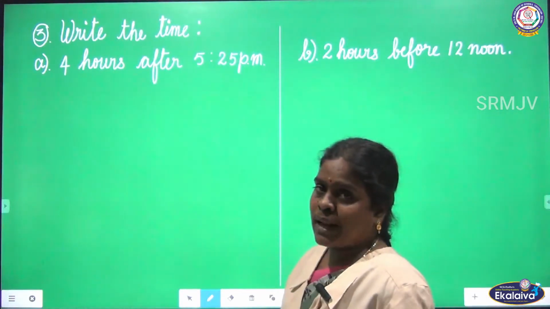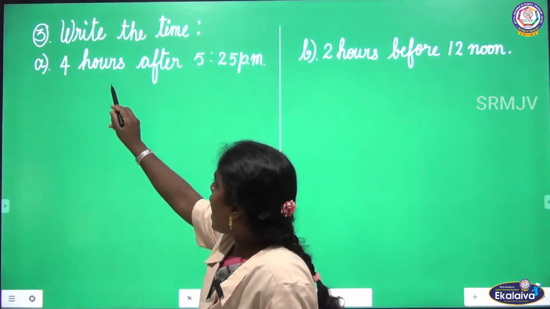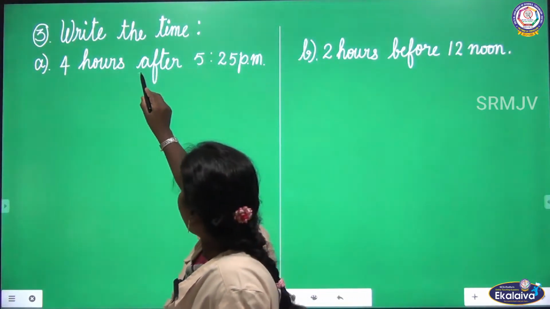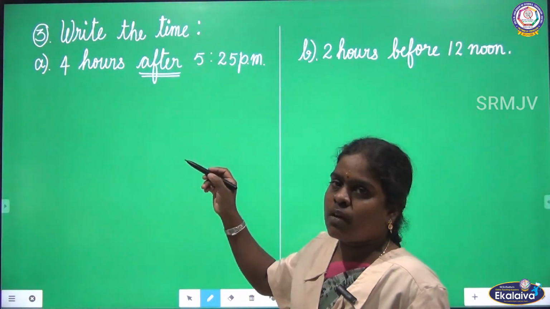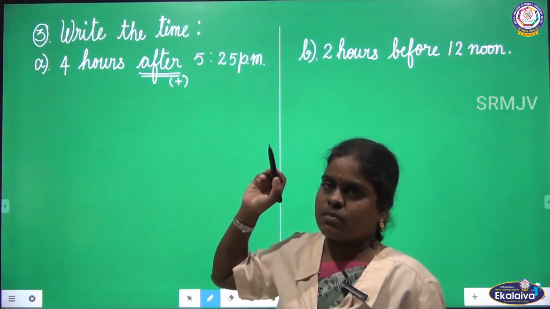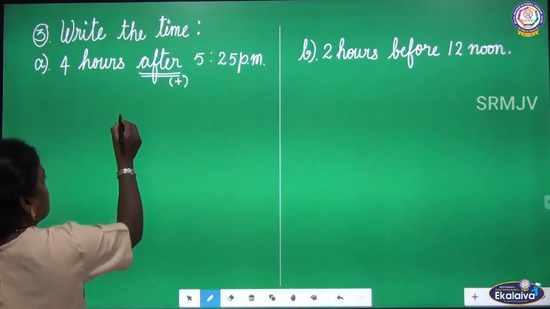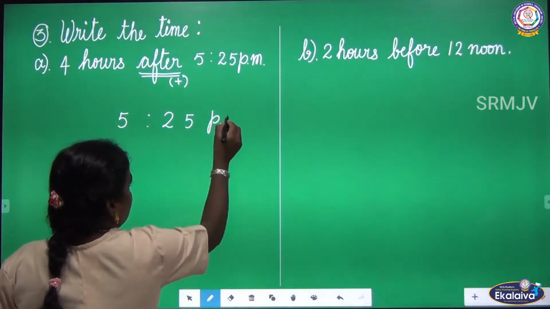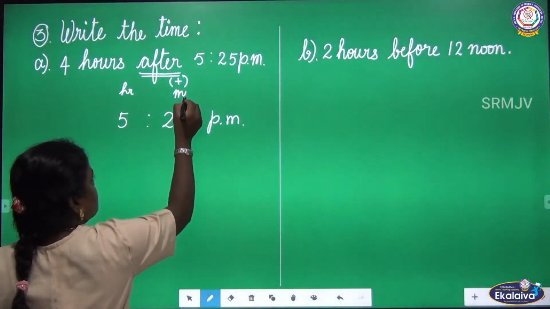Look at the next Roman letter. We are going to find the time which is given 4 hours after 5:25 PM. Listen to the word, children, after. If after is given, if you want to find out the time which is after, we have to add the given times. So here listen, 5:25 we want to write first, 5:25 PM. Here this is the hours column and 25 is the minutes column.